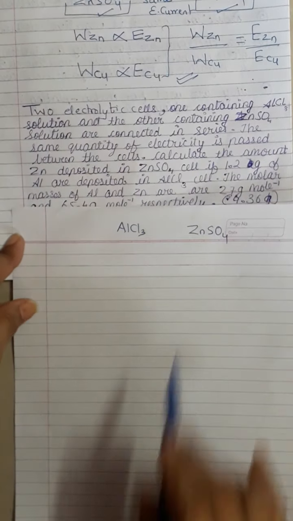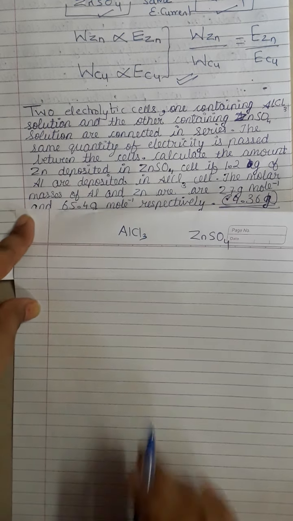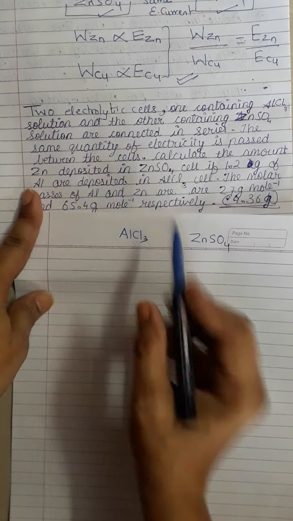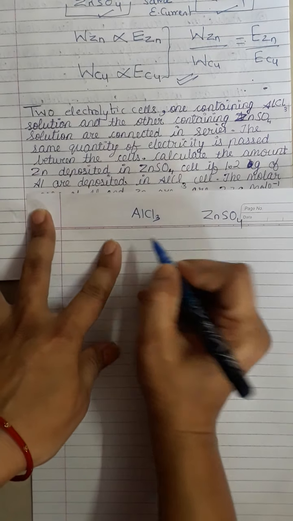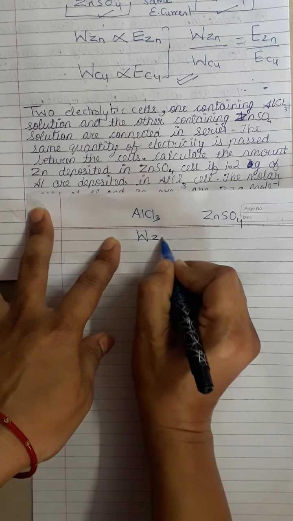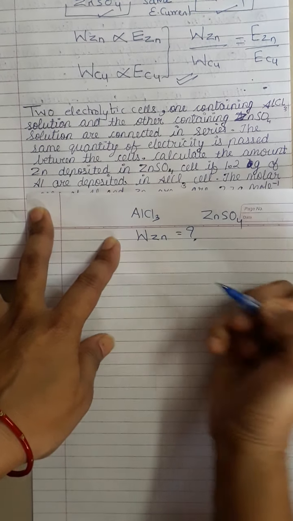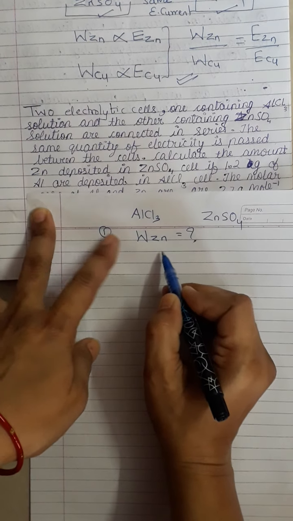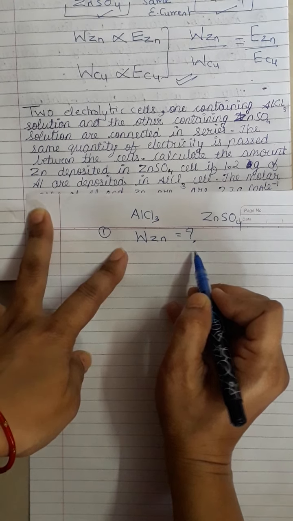Here we begin with the question. Calculate the mass of zinc deposited, the amount of zinc deposited. So I wrote WZn is equal to question mark.